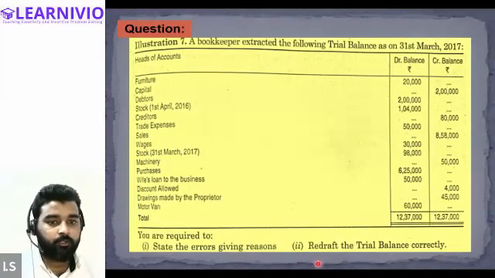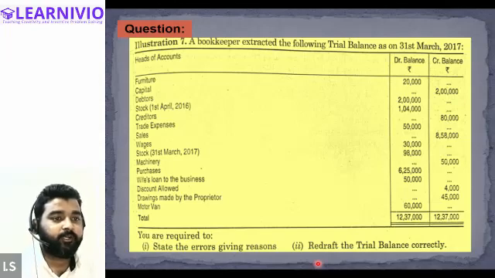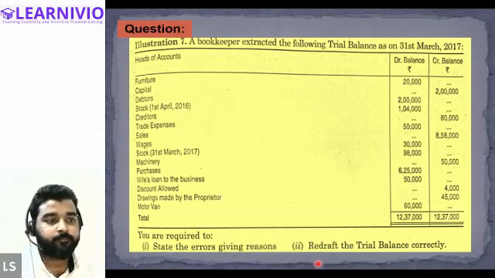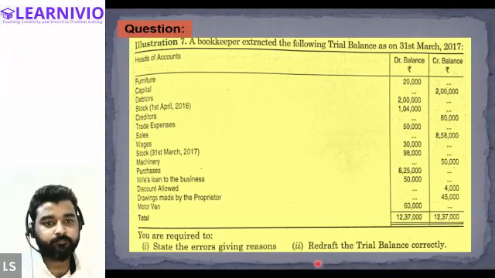Okay. So I have to discuss one more point in this question. First of all, let's start from the very beginning. Furniture is recorded correctly in the given trial balance, right? Furniture is on the debit side, that is correct. Capital on the credit side, that is also correct.